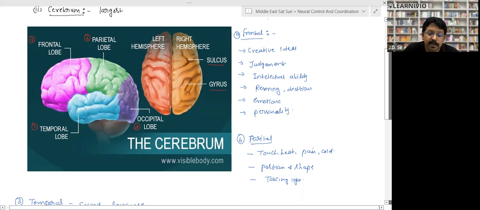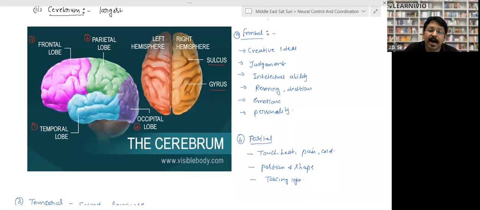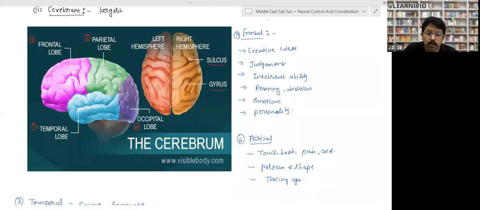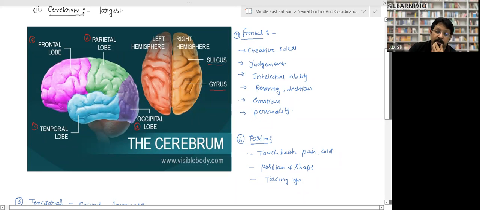Frontal has the function of producing creative ideas, like making art, making a sculpture, making comedy, any kind of creative thing we do. Those people whose frontal part is developed are more creative. It helps in judgment, in taking judgment, right? It is responsible for intellectual ability, reasoning and decision making.